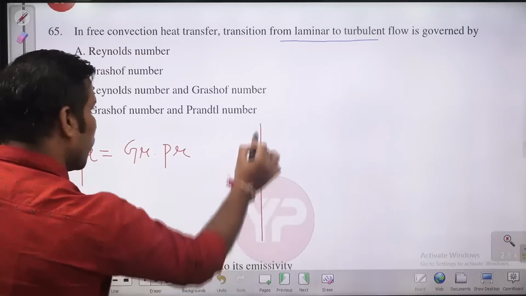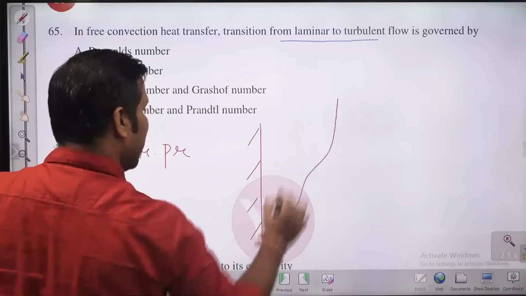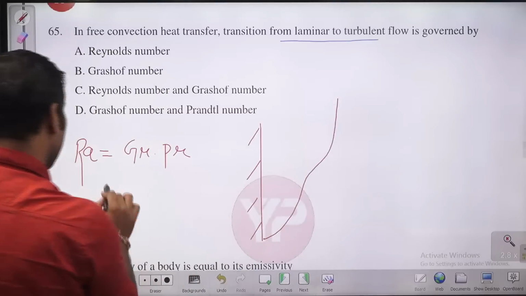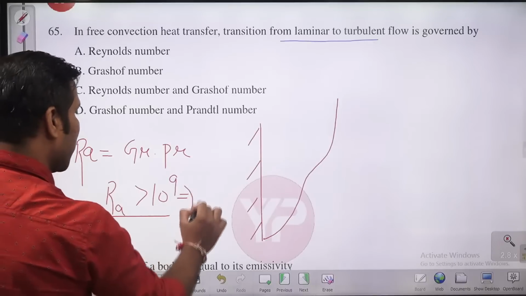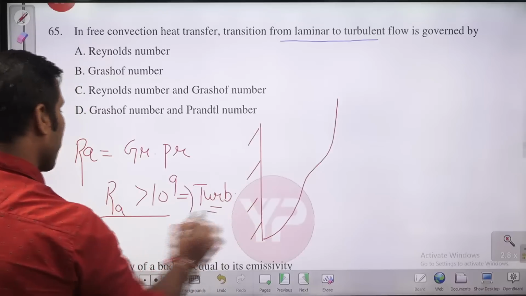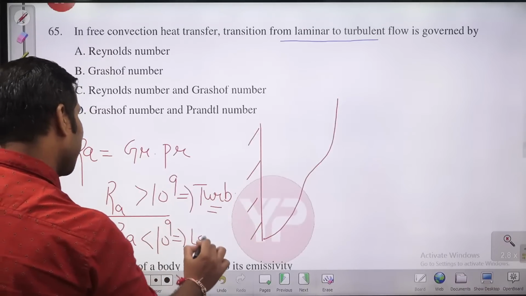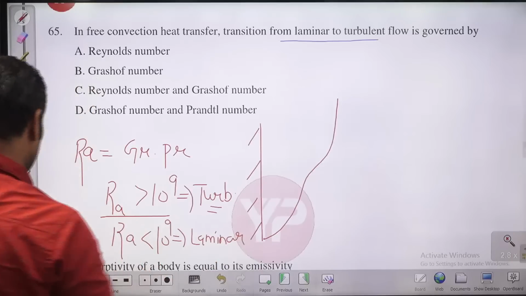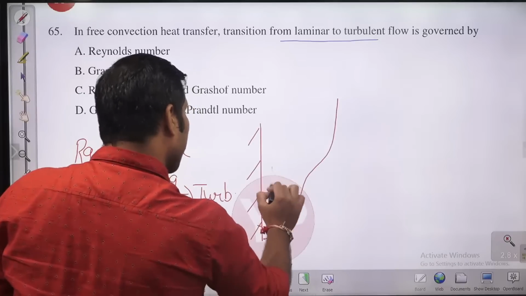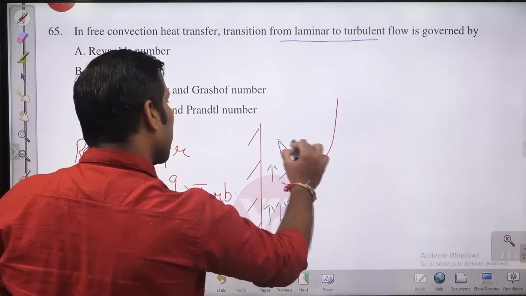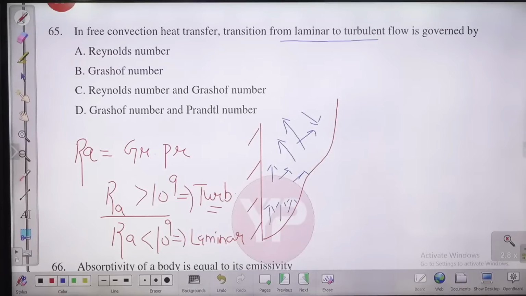So for the case of a vertical plate, if this Rayleigh number is greater than 10 to the power 9, the flow becomes turbulent. If this Rayleigh number is less than 10 to the power 9, the flow is laminar. So in free convection also the flow may be laminar, or the flow may be turbulent. That depends on the Rayleigh number.